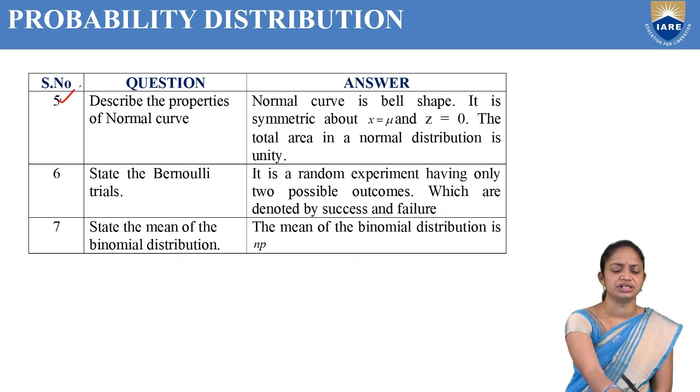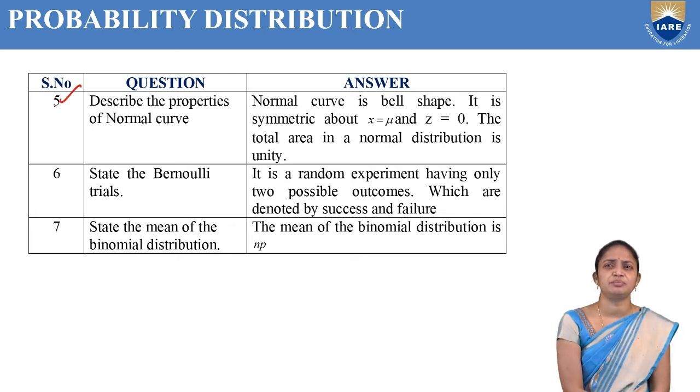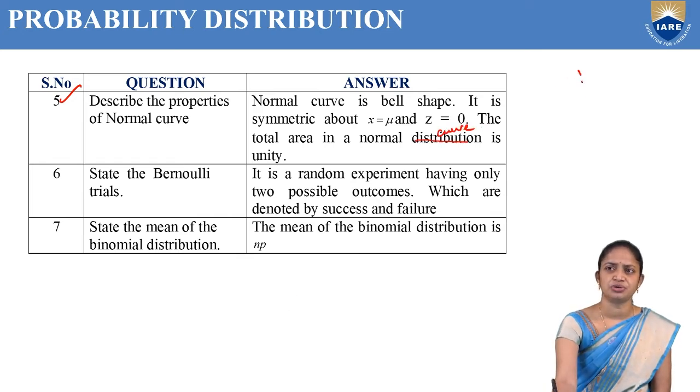Now the fifth question is, describe the properties of the normal curve. Actually the normal curve is bell shaped and it is symmetric about x equal to mu and z equal to 0. The total area under the normal curve is unity. I will show you the graph. The graph is here. The normal curve is bell shaped. This is our bell shaped curve.